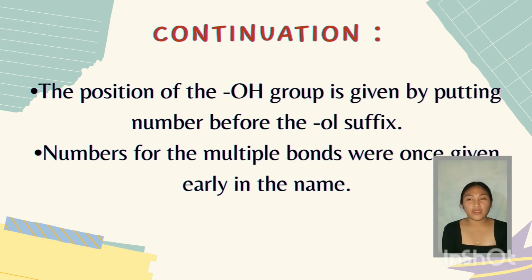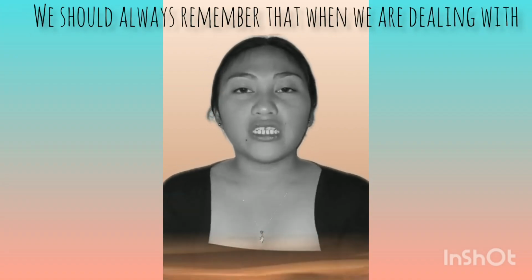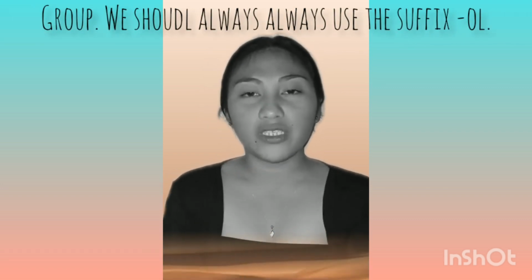I have here an example. As you can see, the longest carbon chain that contains the OH group is five carbons, and the position of the OH group is at carbon 2. As I said earlier, before putting the suffix "ol", we should put first the number 2. So the complete name of this example is 4-penten-2, and then don't forget the suffix, which is "ol". The final name of this is 4-penten-2-ol. We should always remember that when we are dealing with the nomenclature of alcohols containing two different functional groups, we should always use the suffix "ol".